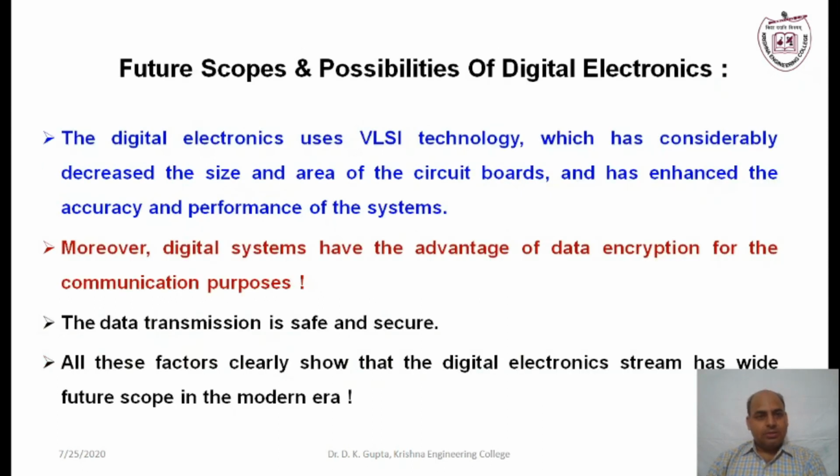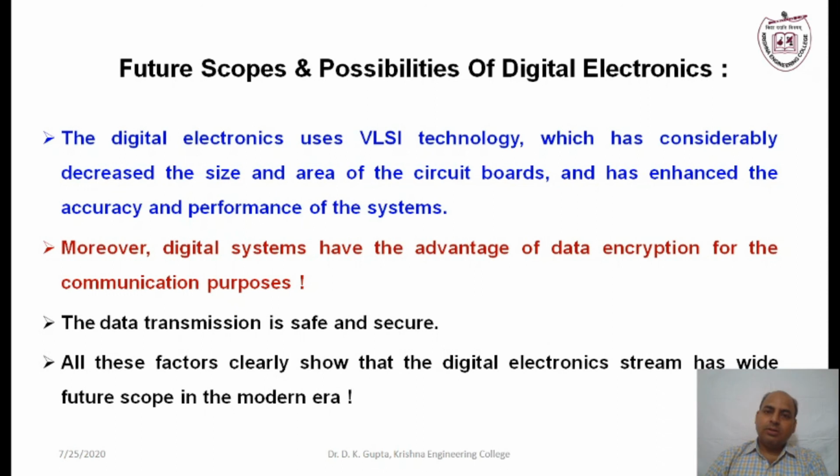In the last, if we talk about the future scope or the possibilities of digital electronics, we can easily say today we are seeing most of the VLSI industries. VLSI everywhere. If I ask electronics engineers which company they want to go to, they easily say, sir, we want to go for a VLSI company.